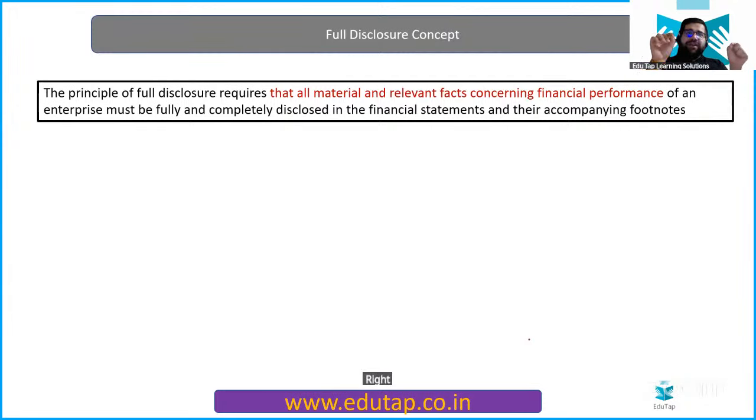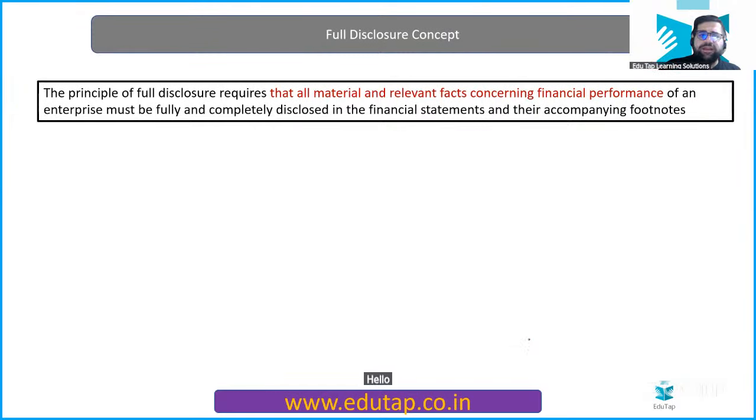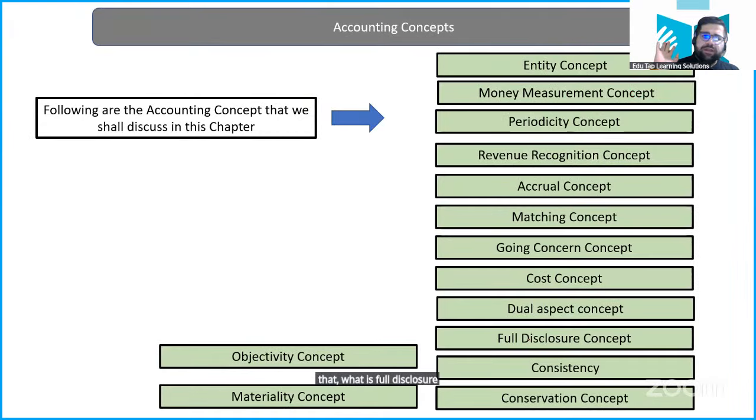So whatever is relevant and material to the company, you have to disclose all the facts to the interested users, whether they are internal or external. This is what full disclosure is. Any problem over here, what is full disclosure? Clear? Now let's move to consistency.